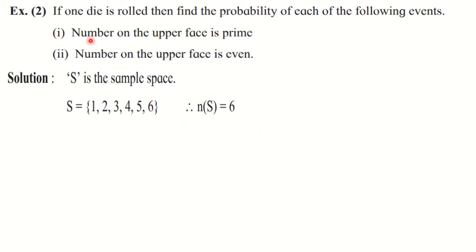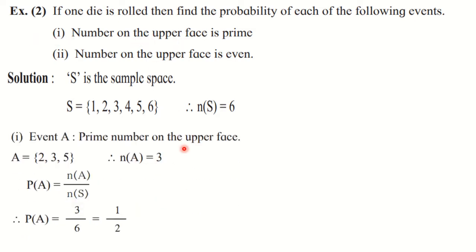Now let us go towards the first event. Let us take that event as A. So you can write in this way also, event A, prime number on the upper face. Here from these sample points only you will write down all the prime numbers, which are 2, 3 and 5. So set A contains 3 sample points. And therefore N of A is equal to 3. Now we have to find out probability.